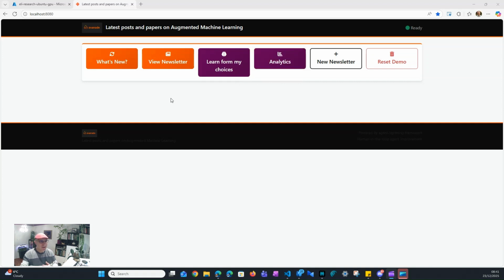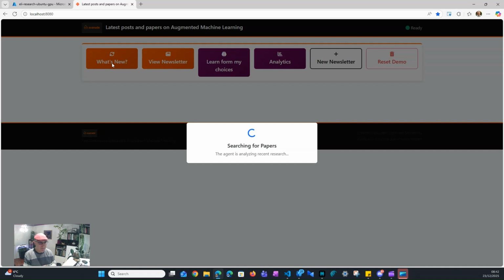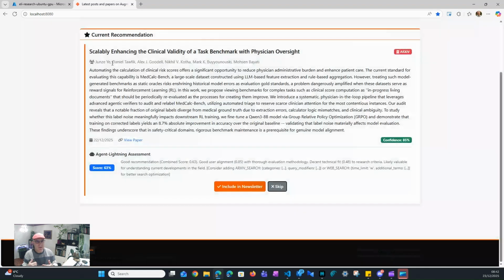So let's see what's new today. When I ask it to tell me what's new, it starts with arXiv from yesterday, and if it doesn't find anything there, it looks 7 days ago or 60 days ago. If nothing appears within the criteria in arXiv, it searches using DuckDuckGo on the wider web and tries to find something relevant.